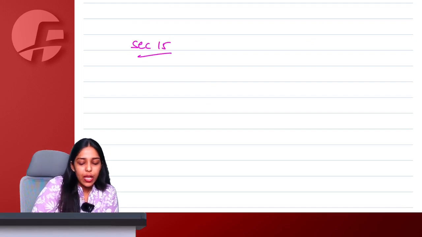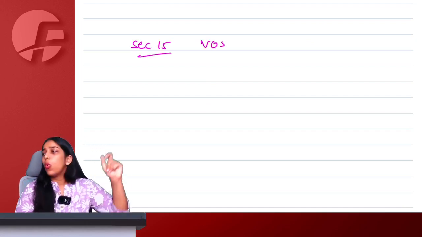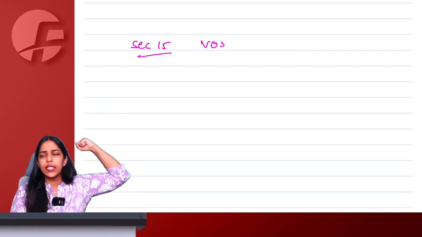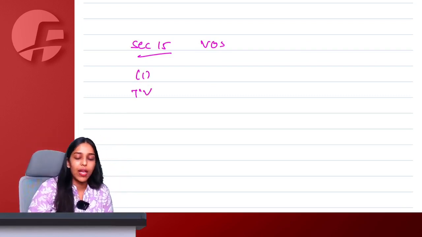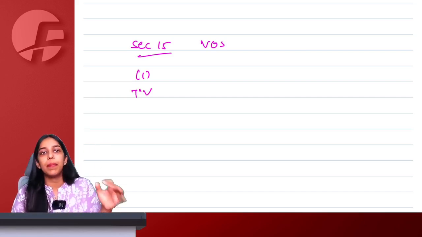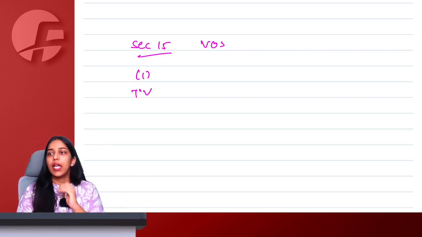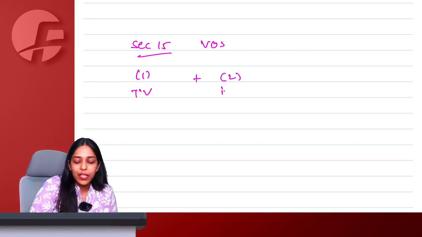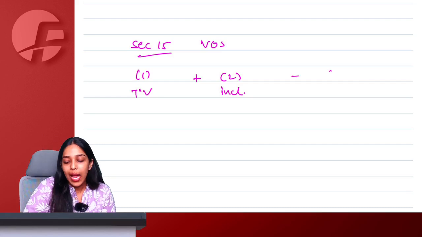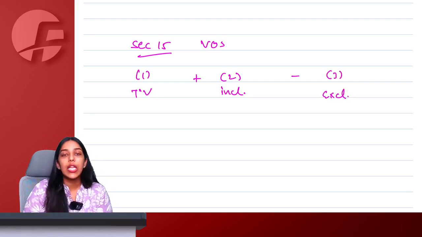Okay, ma'am. Then we go to section 15, which is value of supply. One whole and sole section carrying the entire weight of value of supply. Ma'am, 15(1) says transaction value, that is price actually paid or payable, where the recipient is not related and money is the sole consideration. Plus, I am going to do 5 inclusions of 15(2) and 3 exclusions of 15(3).